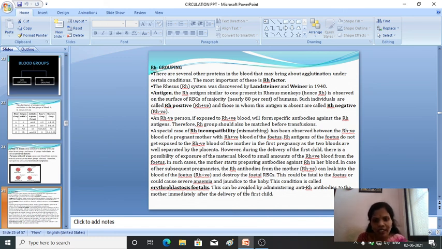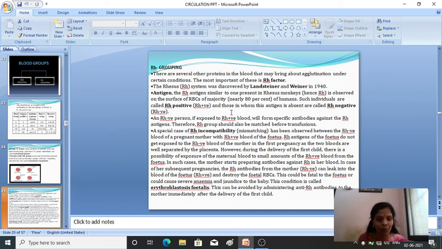Fine. So this can be avoided. Okay. This can be avoided by administering the anti-RH antibodies to the mother immediately after the delivery of the first child. So this condition we can overcome, or it can be treated by giving the anti-RH antibody injection to the mother immediately after the first delivery. Okay. So this is the second case, that is in the blood grouping.